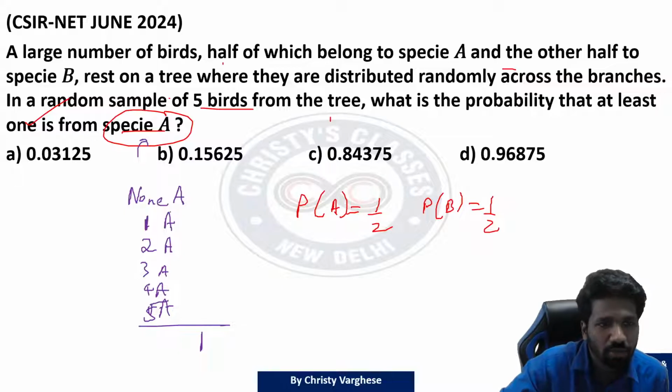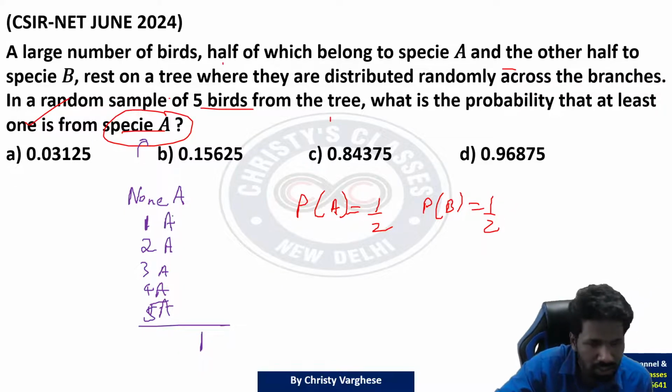At least one should be species A. At least one species A means exactly one species A, exactly 2 species A, exactly 3 species A, exactly 4 species A, exactly 5 species A. All these are okay. That means these 5 possibilities are okay. But these 5 probabilities separately finding and adding is very time consuming.